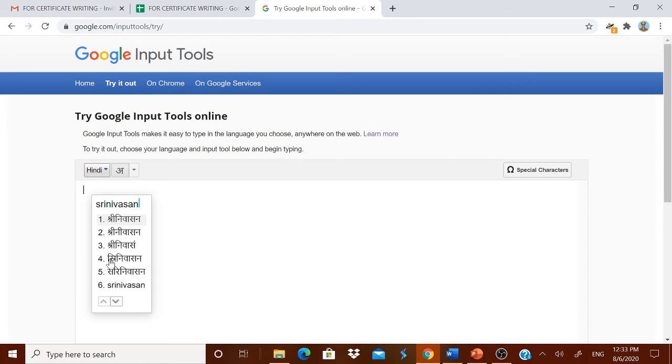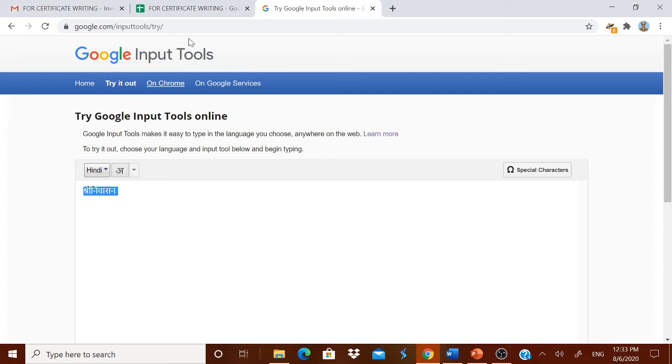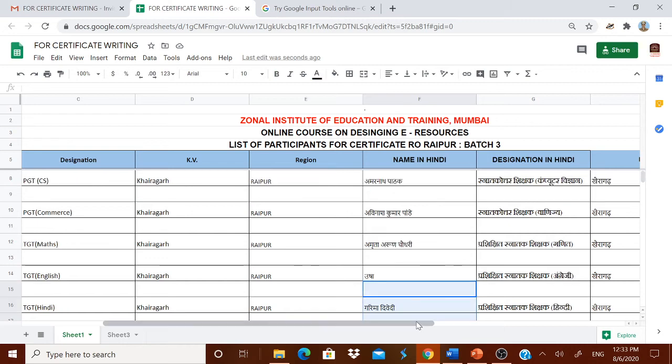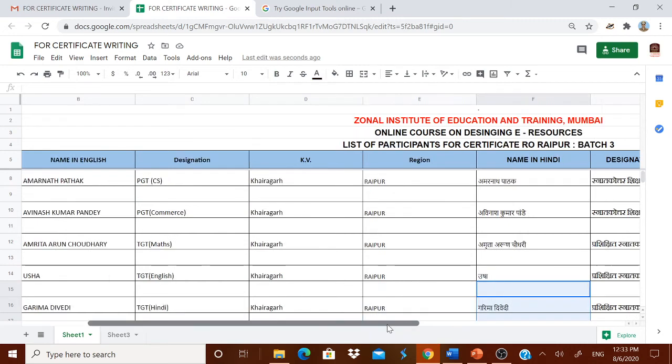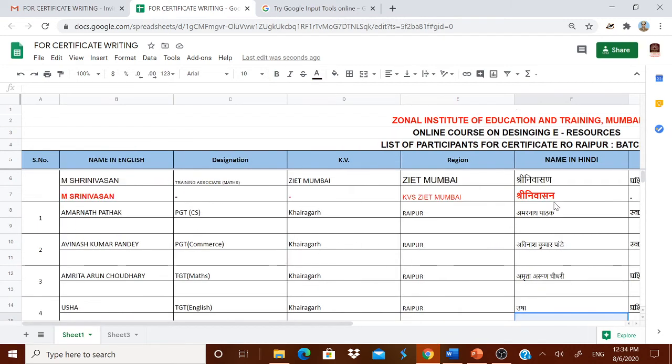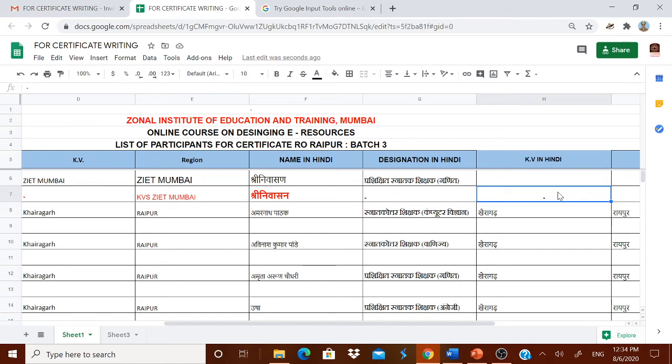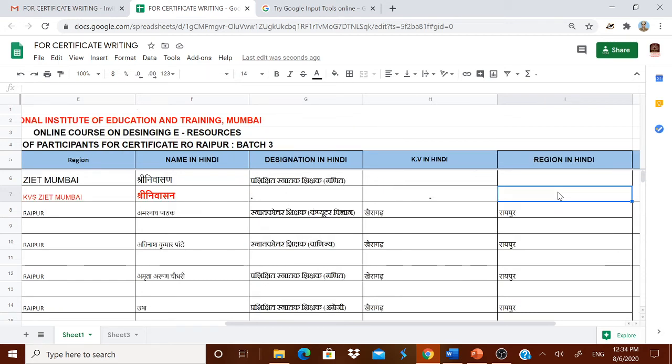You see so many options are coming. Select the correct one. Copy it. Come back to the writing and then paste it. Anyway, mine is actually correct. I am doing it once again. Therefore, you can do these types of correction in the designation. For example, your name in Hindi, and you can do the correction required in designation and the name of your KV, and the region is no need to do any changes because it is Raipur for everybody.